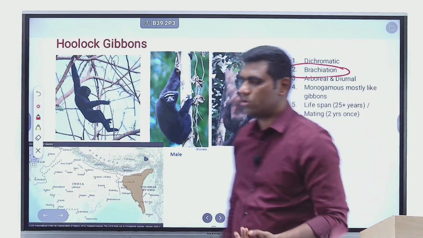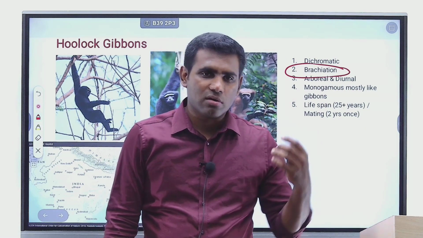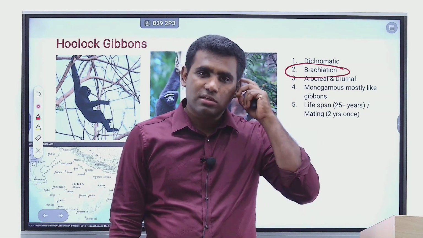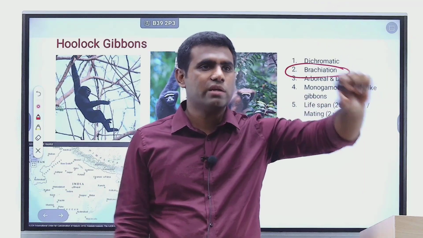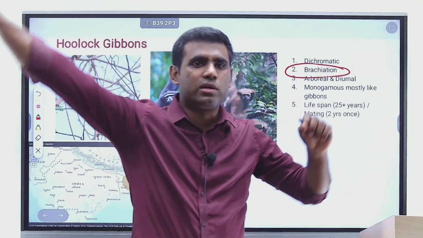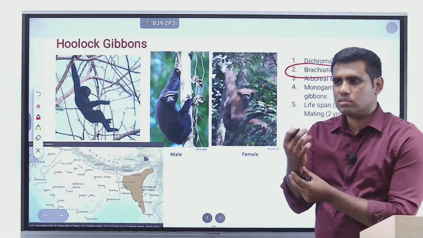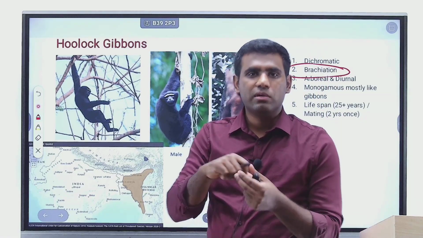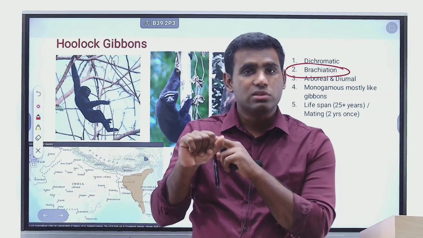What is this phenomenon called brachiation? Basically, it's a phenomenon where monkeys or gibbons just swing on one arm, right? With one arm, they are able to support their entire weight, swing comfortably over a branch, and then use the other arm to grasp the next branch and move on, right? So it requires very good dexterity with your arm, good gripping capacity, and good strength in your arms.